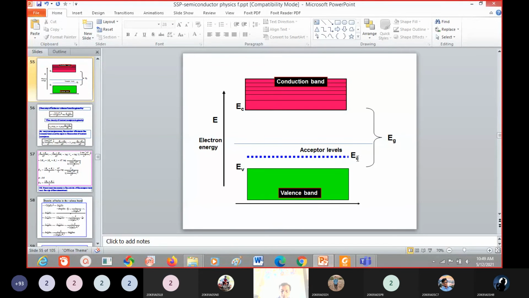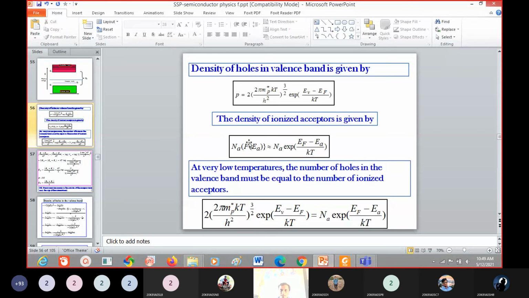Now see here. We are taking the density of holes in the valence band in the case of an intrinsic semiconductor. Now here is the density of ionized acceptors. What is the density of ionized acceptors? N_a is the concentration of acceptor atoms, multiplied by F(E_A), where F(E) means the probability of finding the hole.